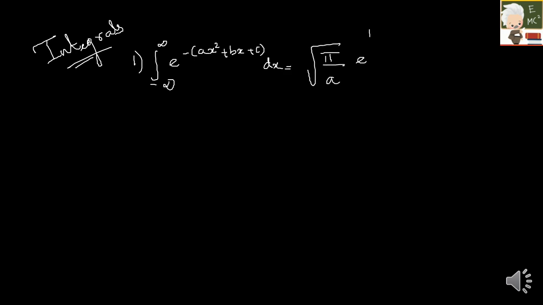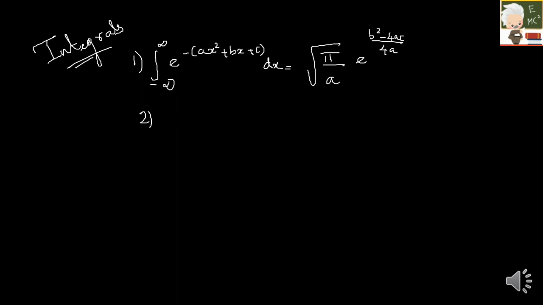So the first one is integral minus infinity to plus infinity e raised to minus ax square plus bx plus c into dx, which is nothing but, we have discussed this, under root pi by a e raised to b square minus 4ac by 4a. Hope you guys remember.